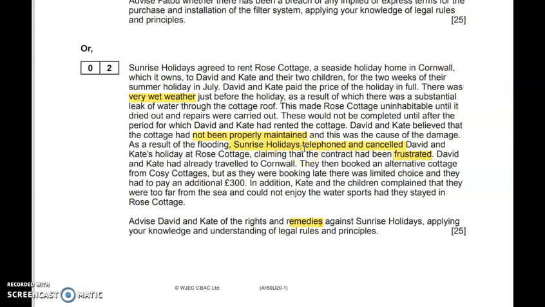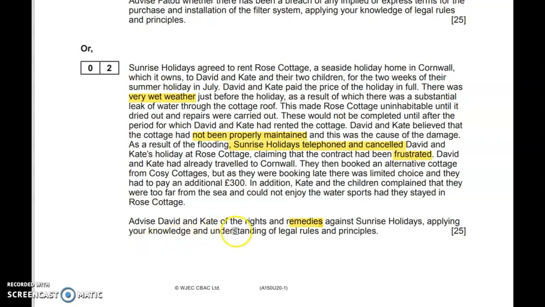We've also got issues here with the telephone cancellation. So you could talk about anticipatory breach because Sunrise has informed David and Kate that the college is unavailable before they're due to be there.